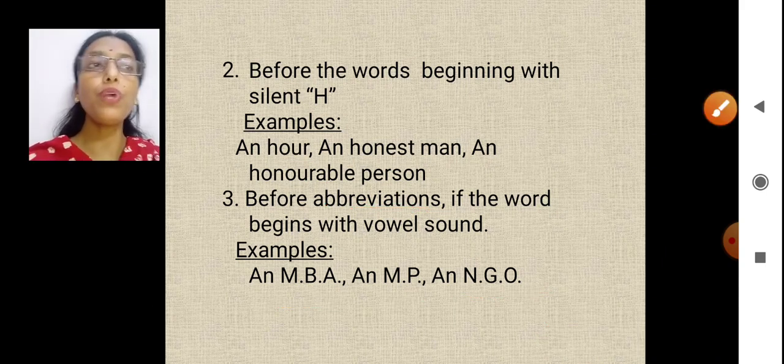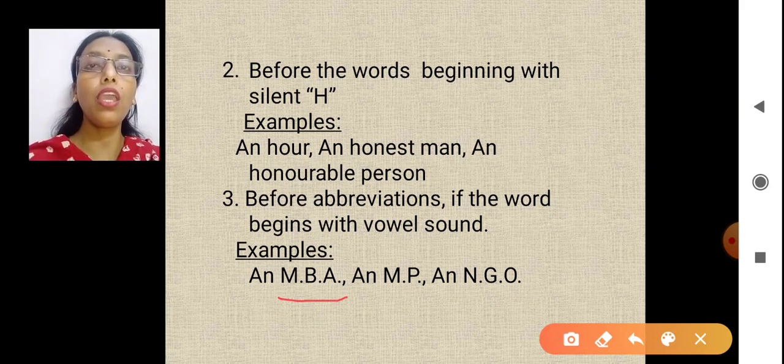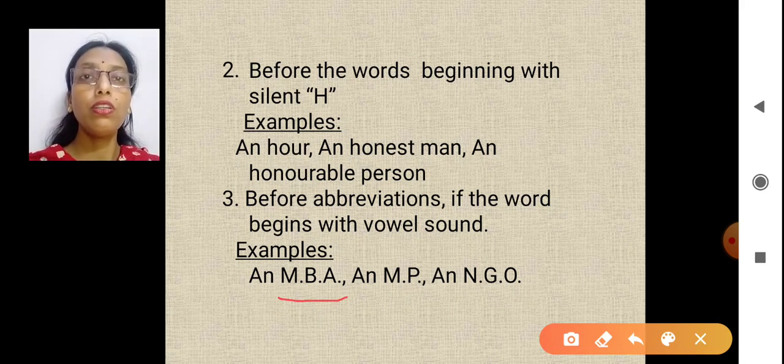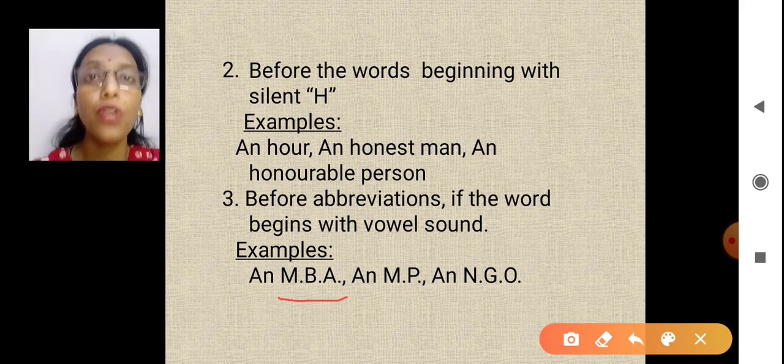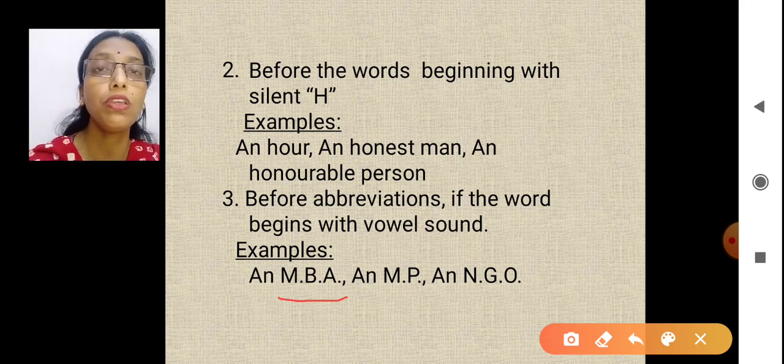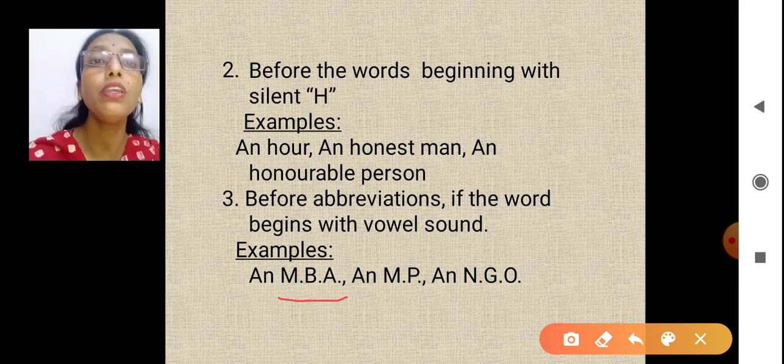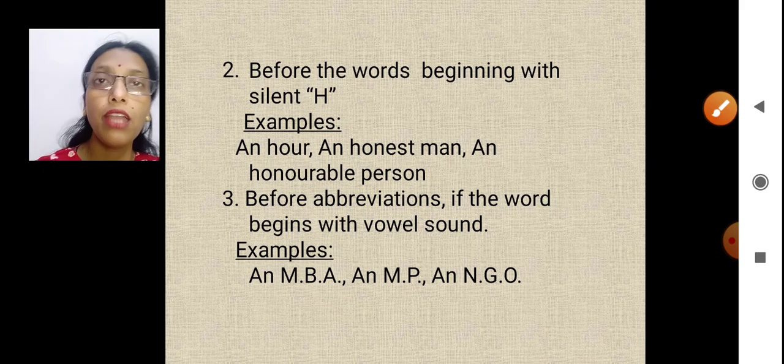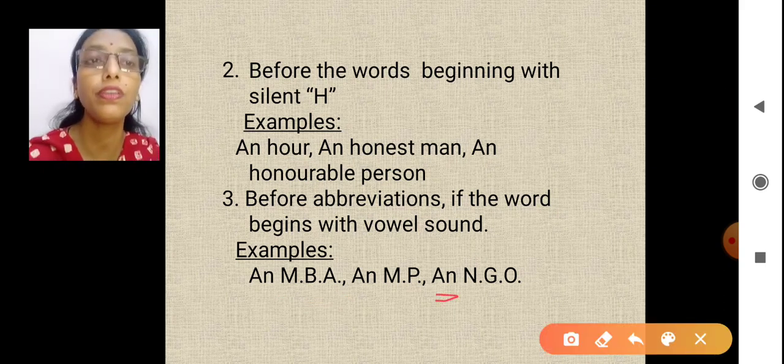Now let's see the first one. If I say MBA, M, will I say a MBA or an MBA? It's an MBA. An e sound is there. Yes? MP, again an e sound is there. Okay. Will I say a NGO or an NGO? That will be an NGO, N. An e sound again. N, what is the first sound? E. That's why we have put the article an before them. You can see there, an.